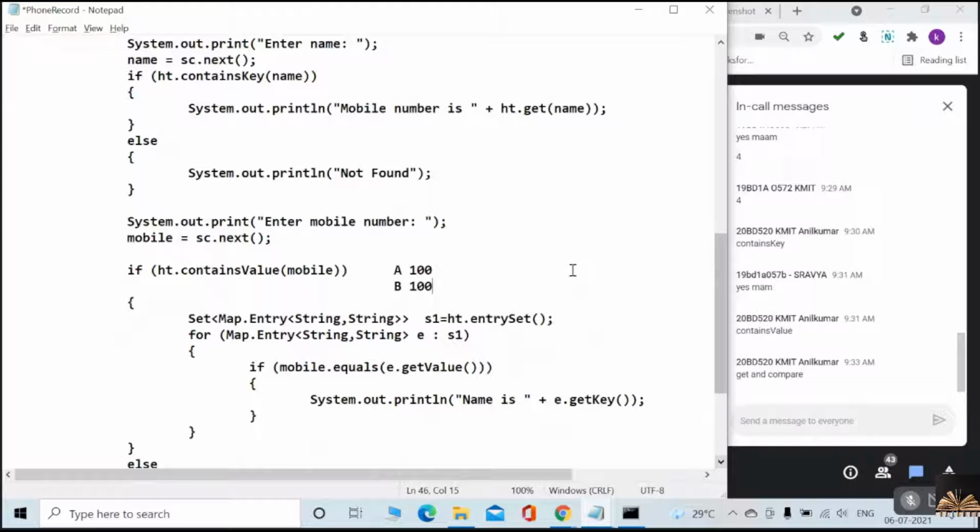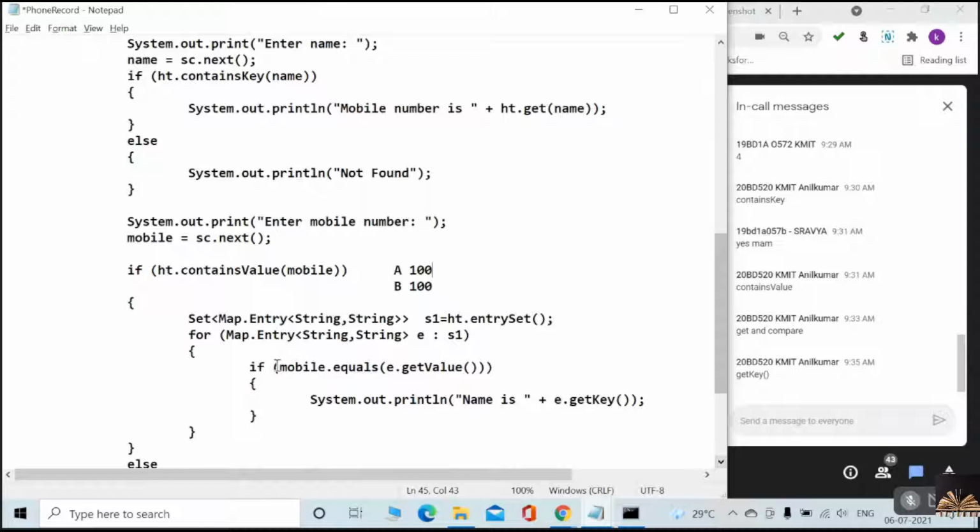Okay, so listen, suppose I give this 100, then it has to give me this key. Yes or no? If I give this 100, then it has to display the associated key. So it should not give me A, the key associated with the other thing. Understood now? So that is the reason what I am doing.